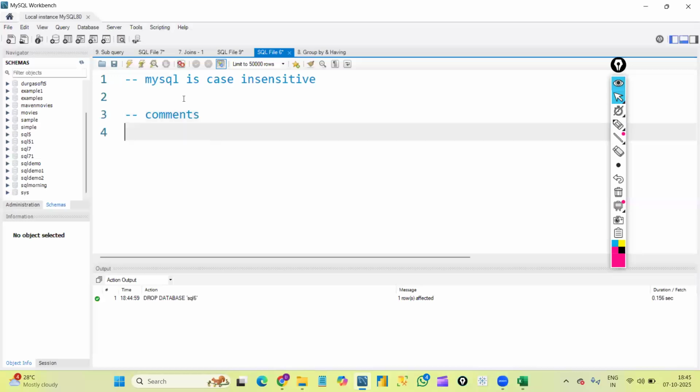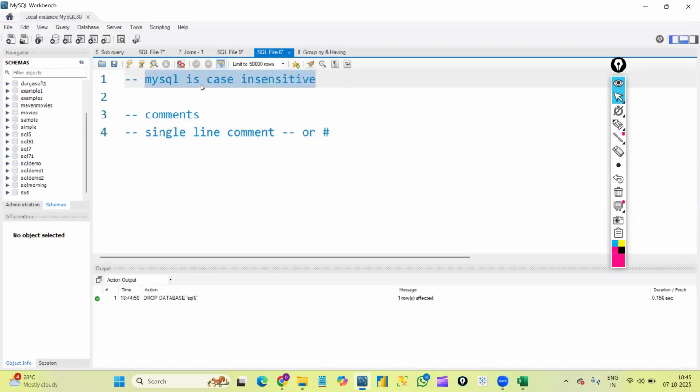So we have single line comments. And the symbol to use for single line comments is either this symbol or hash. If you can see here, I used the symbol hyphens and I wrote something here, right? That is nothing but a line I wrote inside a comment. Whatever I don't want to execute, we can write inside comments. Usually in my classes, I'll write the theory part inside comments like this. Either we can use hash also, that is also considered a single line comment.